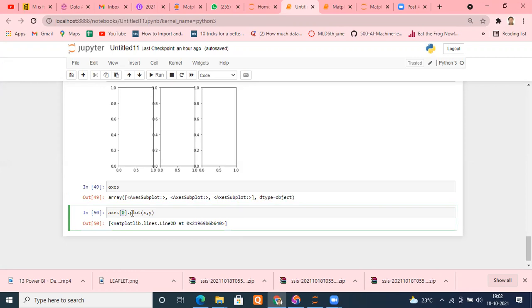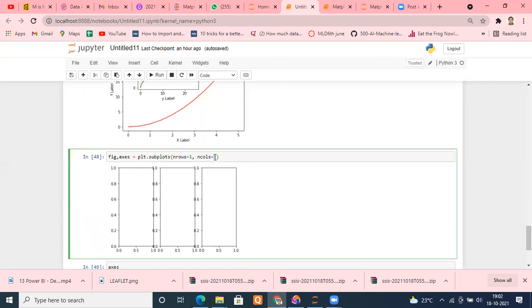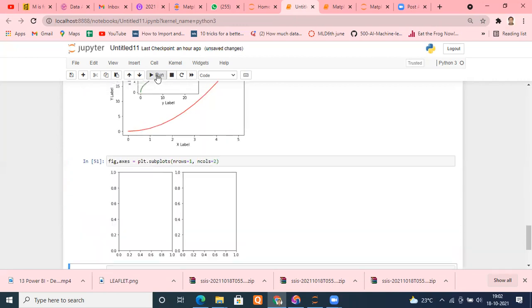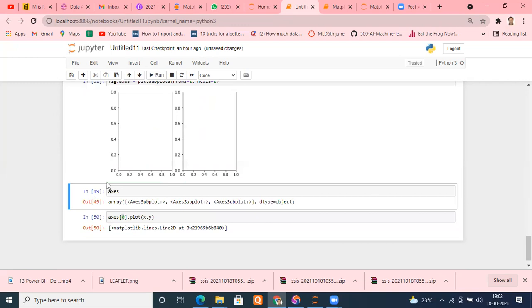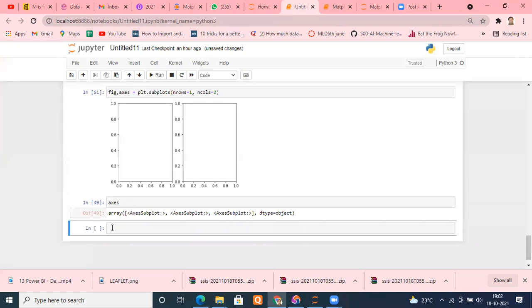Okay, so suppose I just set x equal to 1, 2, 3. Let me make it 2 again and let me show you. I did that. Now I will show you what is happening here. Let me delete here, and suppose I'm typing here. Please understand properly what is going to happen. I'm typing for, and whatever name you want to give, it's a loop variable. I said ax in axis. For ax in axis, what do I want to do?